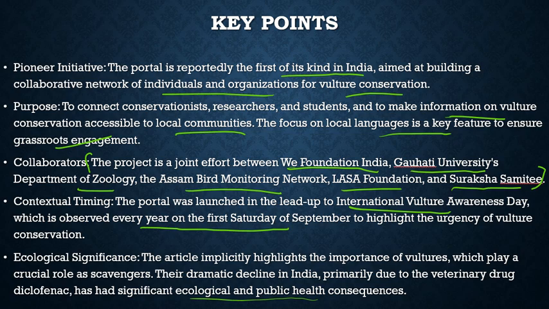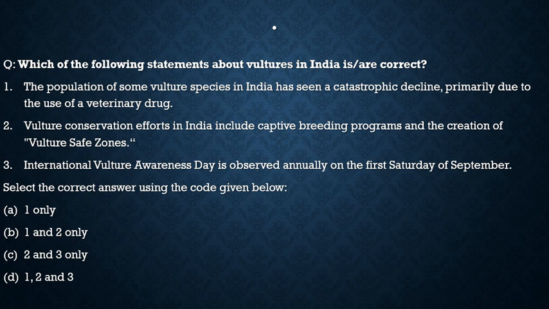So with respect to this, what kind of question can be asked? The question says: which of the following statements about vultures in India are correct? First, the population of some vulture species in India has seen a catastrophic decline, primarily due to the use of a veterinary drug. That is correct. Second, vulture conservation efforts in India include captive breeding programs and the creation of vulture safe zones. That's true. Third statement, International Vulture Awareness Day is observed annually on the first Saturday of September. That's also correct. So with respect to this question, all three statements are correct, and from the code given below, the correct answer would be option D.